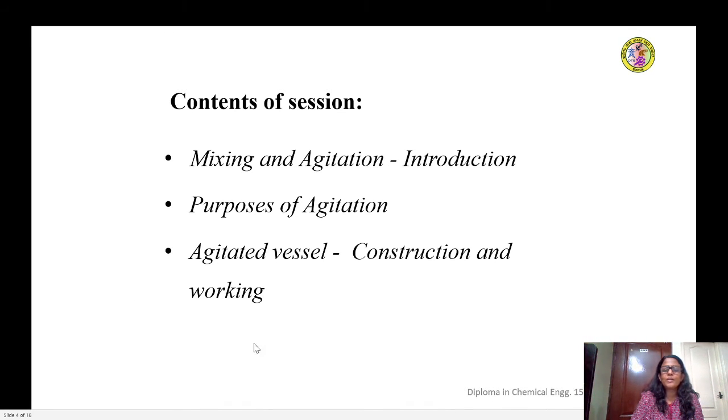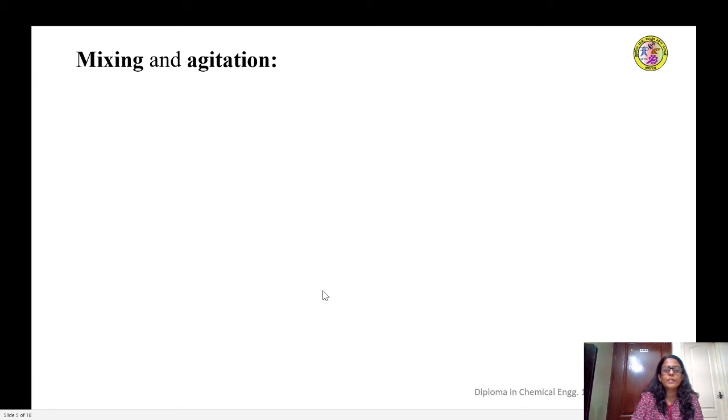So these are the important topics that we are taking up for discussion in today's class. First we need to understand what is the difference between mixing and agitation, which we are learning under the introduction to the unit. After that we are learning various purposes of agitation in industries, and then we are discussing the construction and working of an agitated vessel. So what is mixing and what is agitation?